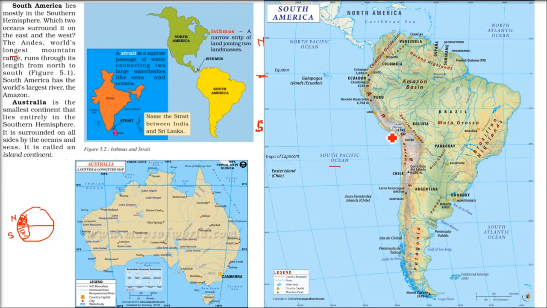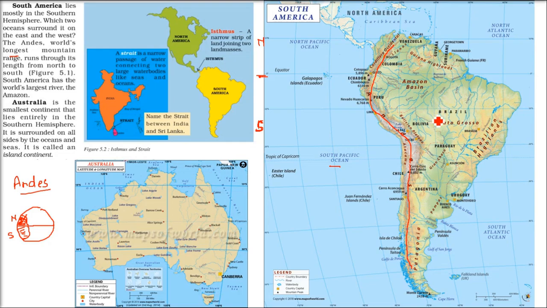And the longest mountain range, Andes, is in South America. It starts from the top, it goes till the end. It's the biggest one, Andes. See, this is the whole range here of Andes. There is no other mountain range larger than this one.